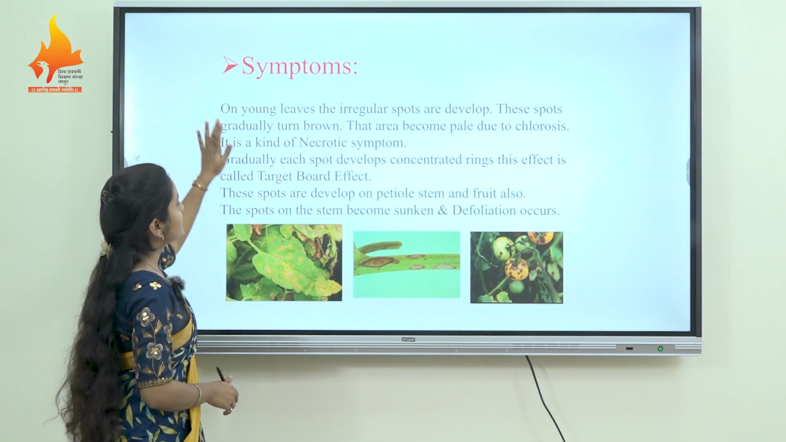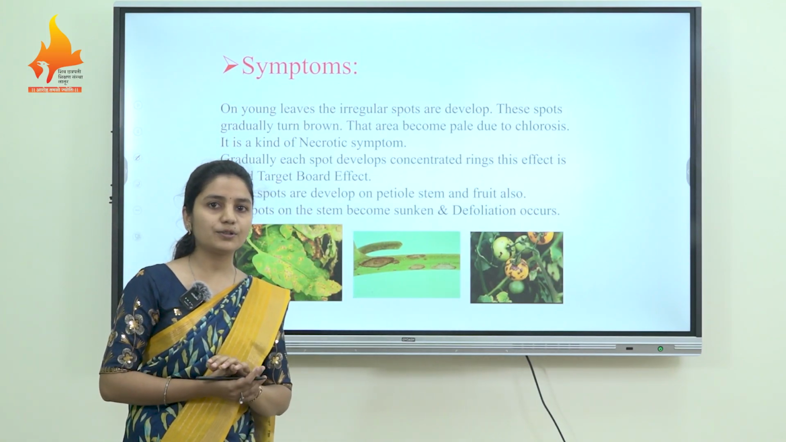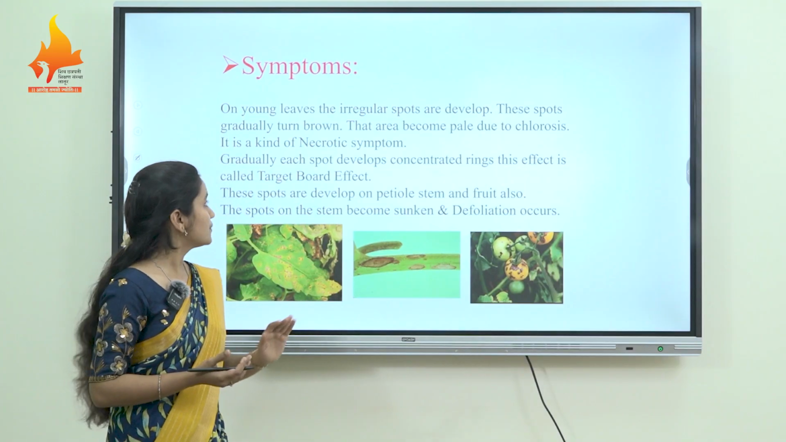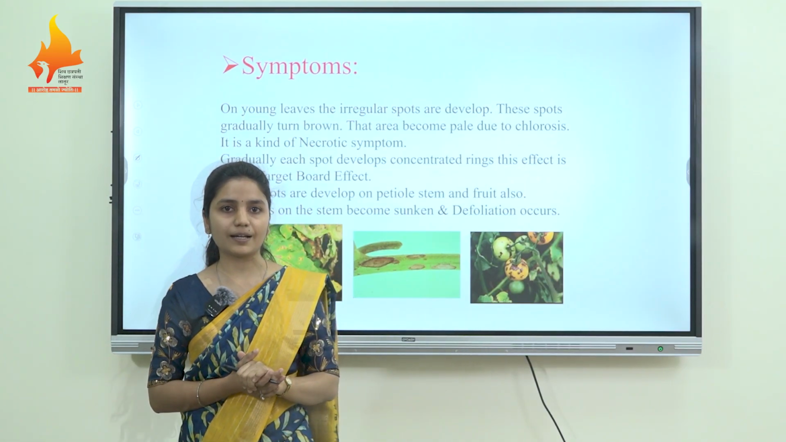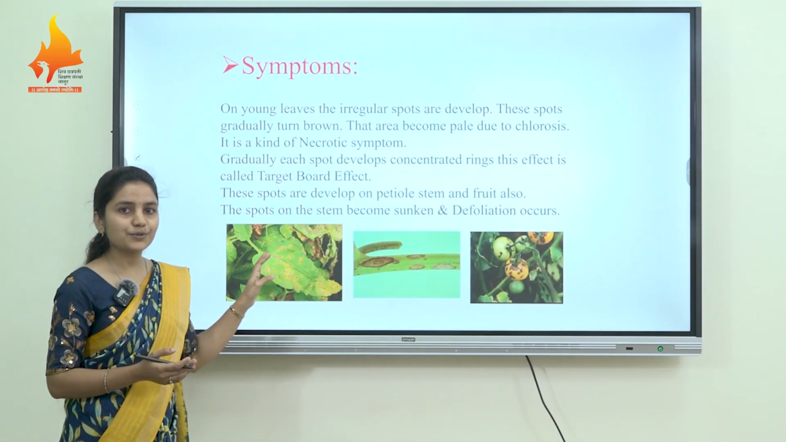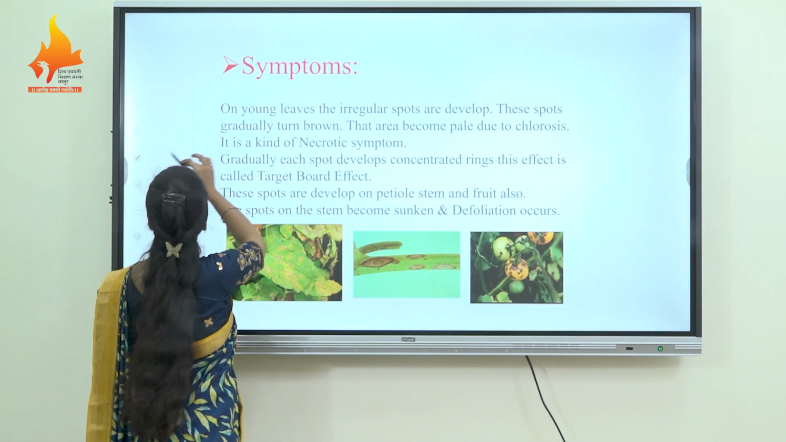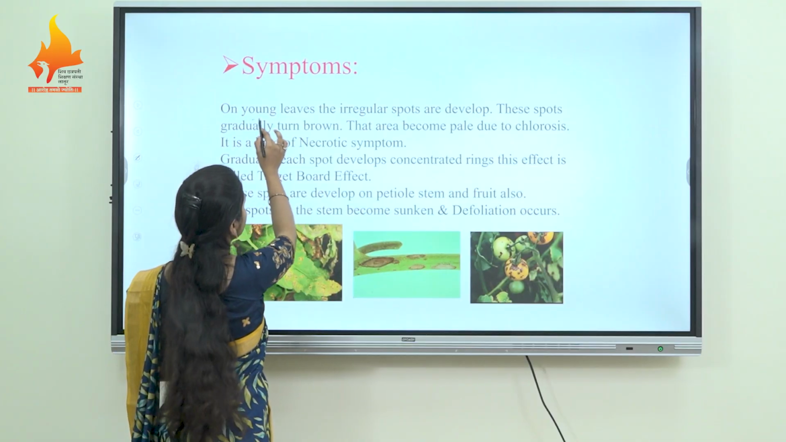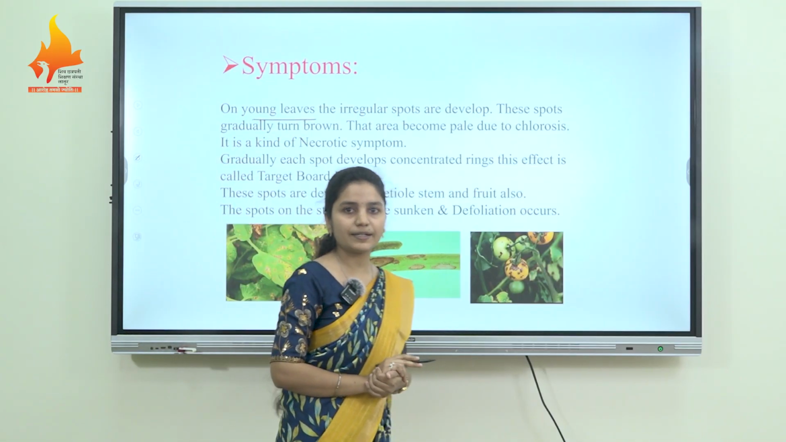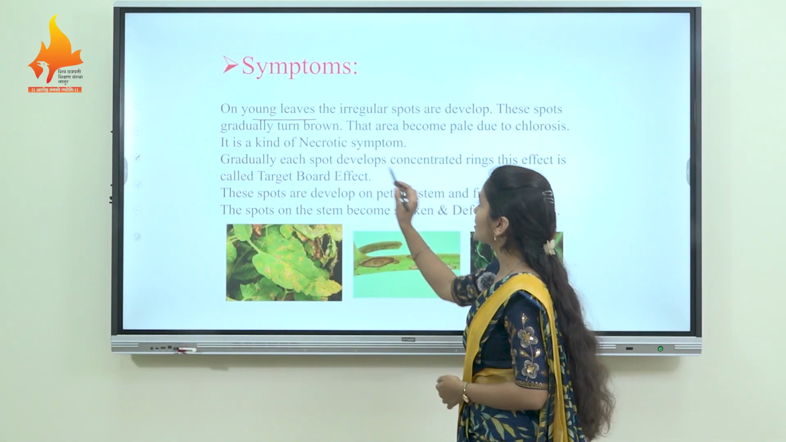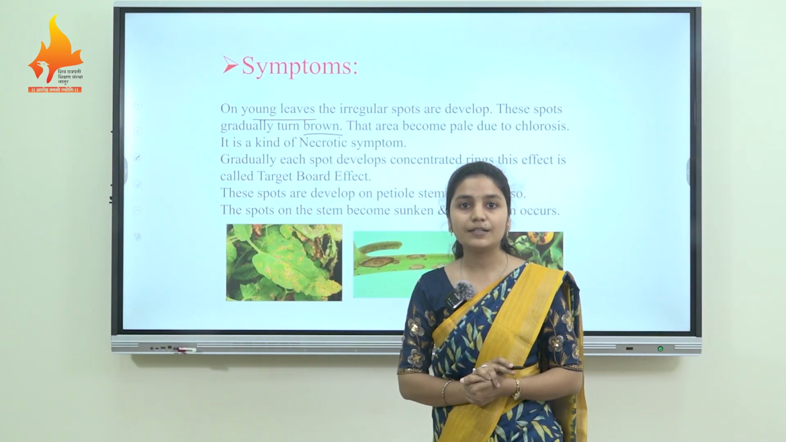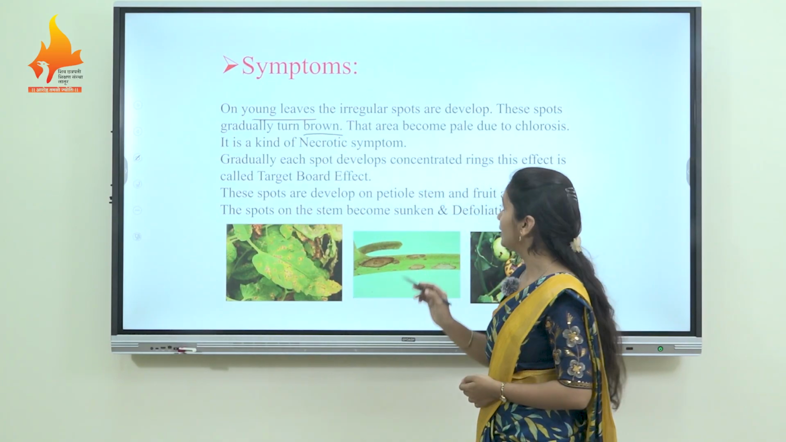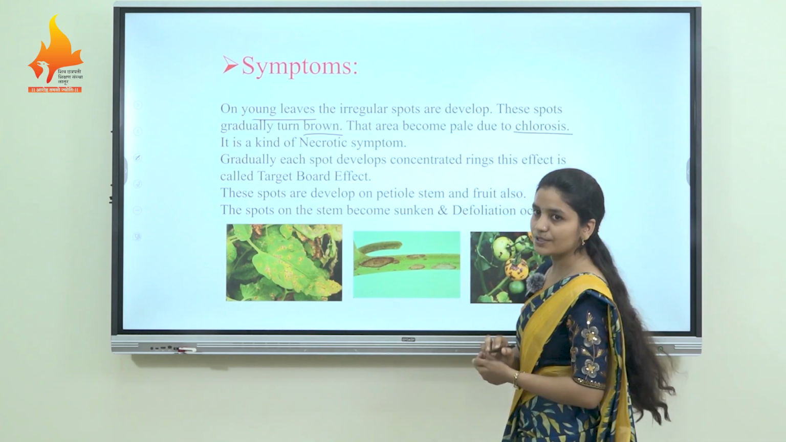Let's learn about symptoms of leaf spot of tomato. The symptoms are mainly found on the leaves, and primarily on the young leaves first. On the young leaves, irregular spots develop and these spots gradually turn brown and that area becomes pale due to the loss of chlorophyll, that is due to chlorosis.